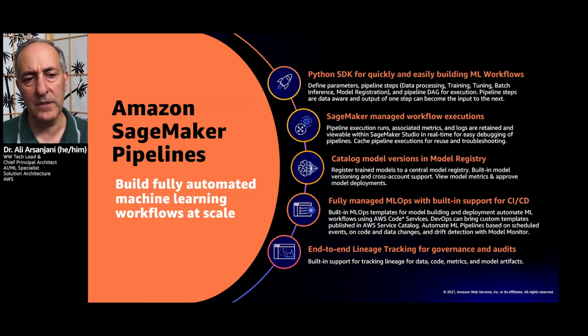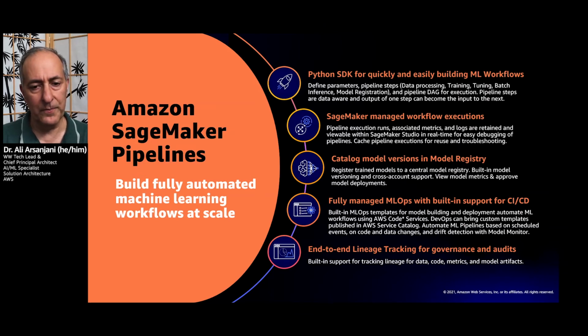So with Pipelines, you can access this whole orchestration process with a Python SDK that you can build in with your workflows. It manages your workflow executions just as SageMaker manages your training jobs or can host your endpoints. It allows you to catalog the different versions in the model registry of the SageMaker pipelines that you have executed. And it gives you a fully managed MLOps capability that can integrate with CI/CD so that you can do continuous integration and deployment.